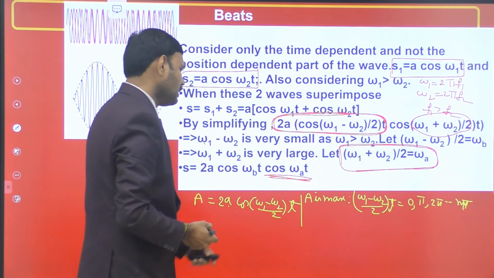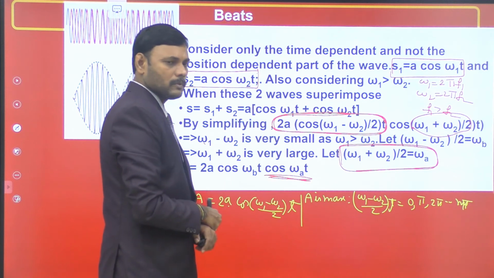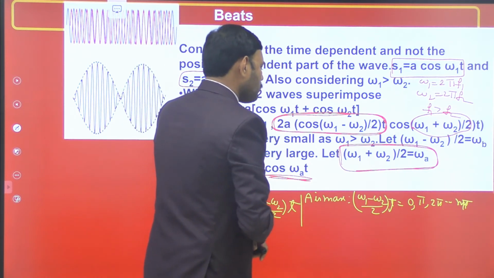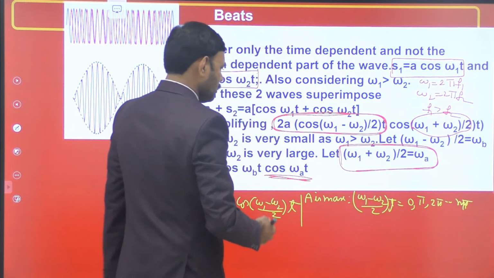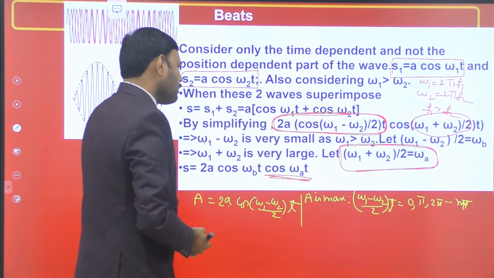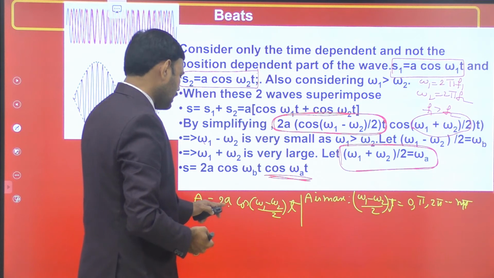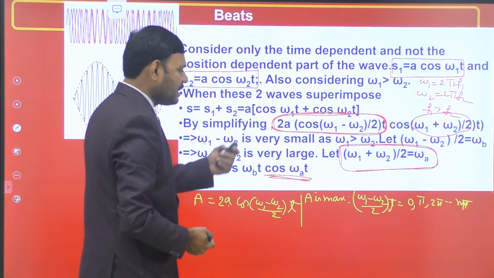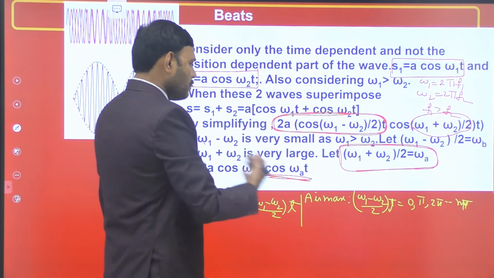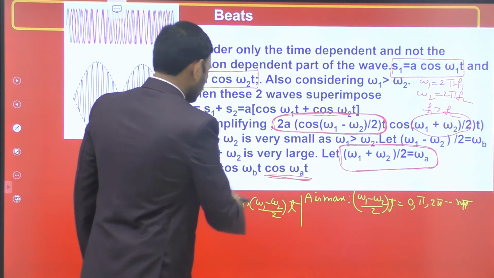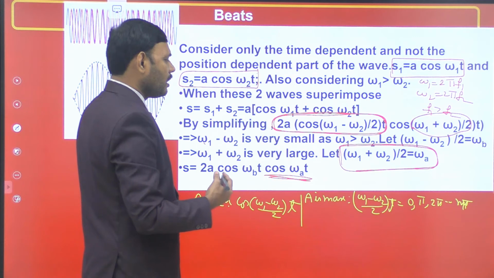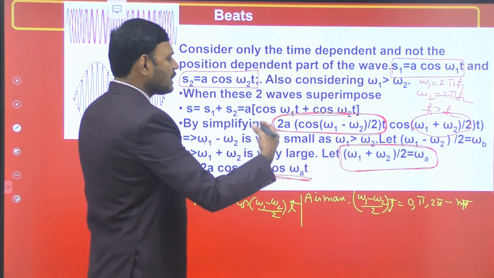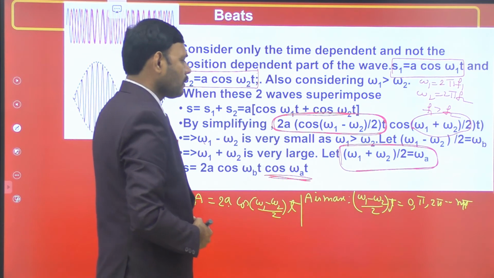For those values, this is maximum. So, for any integral multiple of pi, we get the maximum value of amplitude. That is, we get a high intensity sound wave audible for us when this cos function is 1, that is, (omega 1 minus omega 2) by 2 into t is an integral multiple of pi.